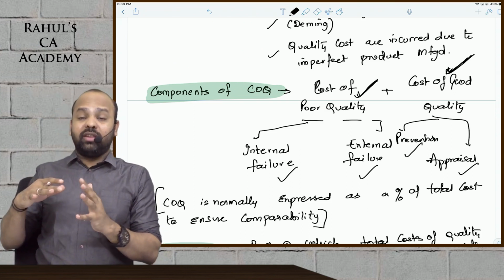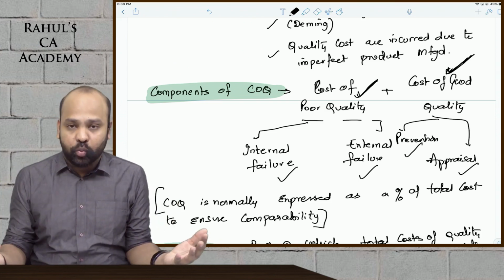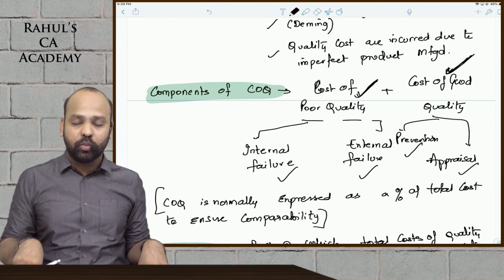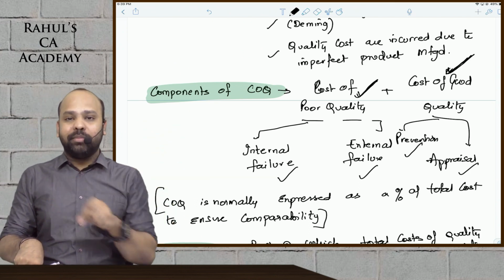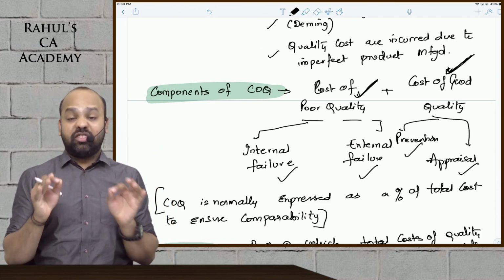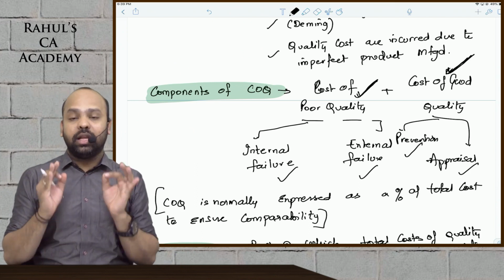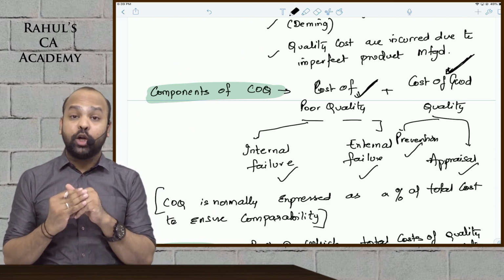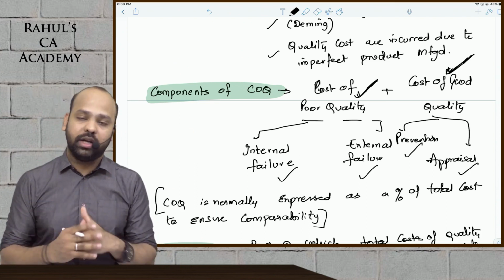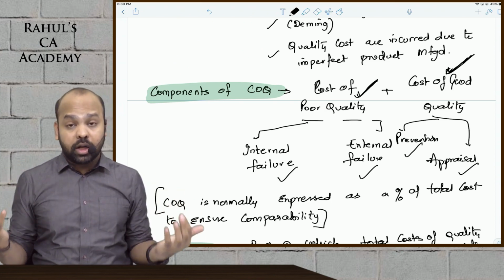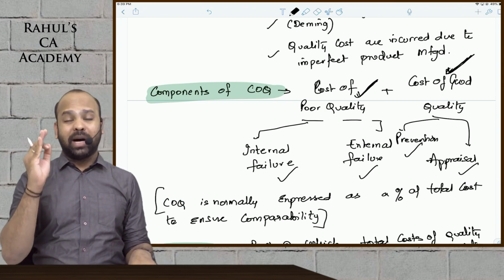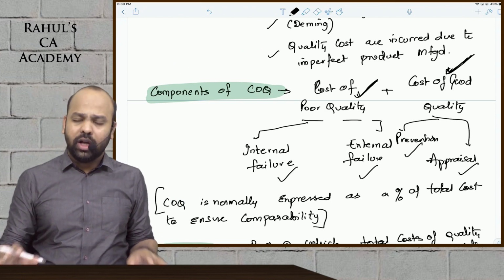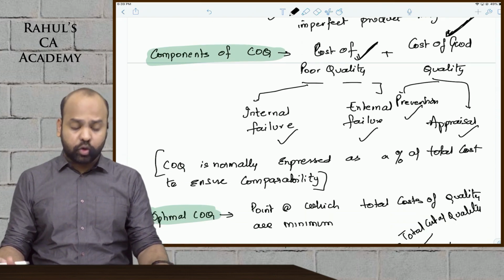External failure arises when the product is dispatched to the consumer. Once the product is dispatched to the consumer and the defect is identified at the consumer's place, I would be terming that as external failure cost. External failure is something that will dent the image of the organization. It might prove costly to the image of the organization. It might result in lower sales. So your warranty claims, customer returns would be part of your external failure cost. So this is your segregation of cost of quality, guys.